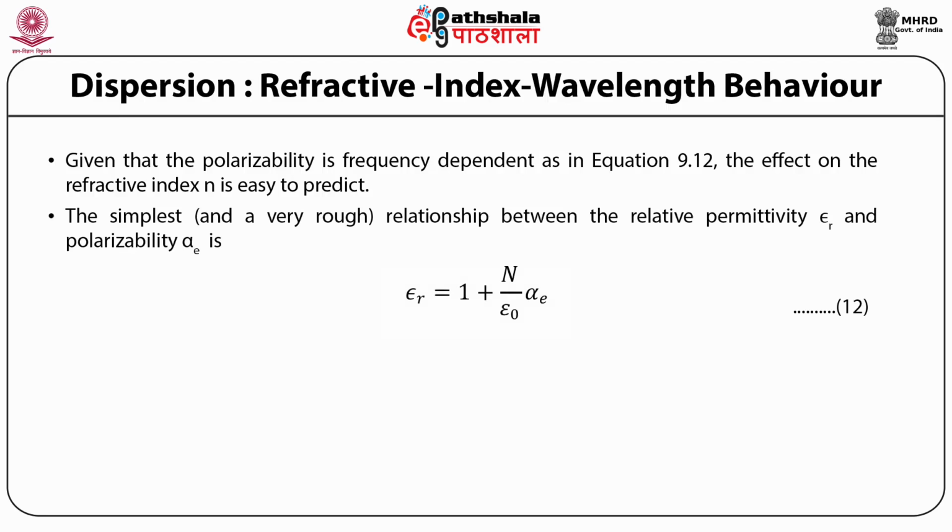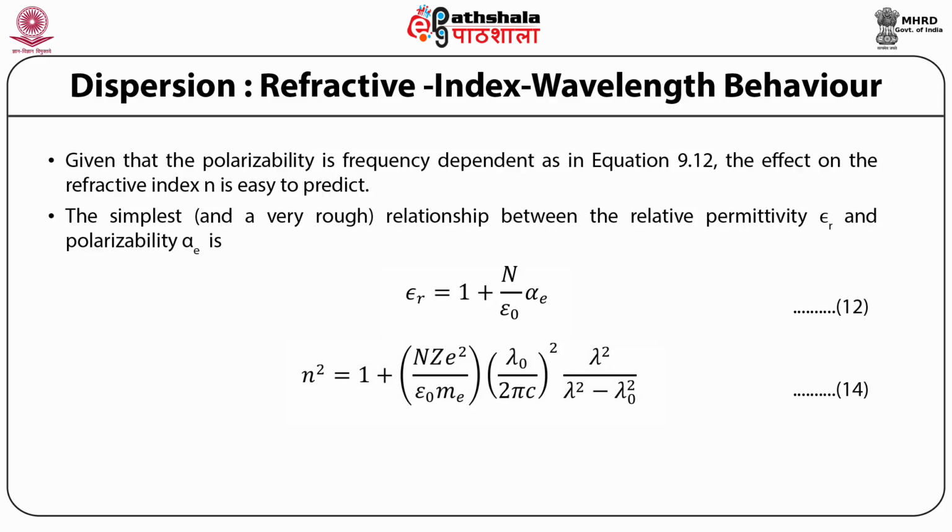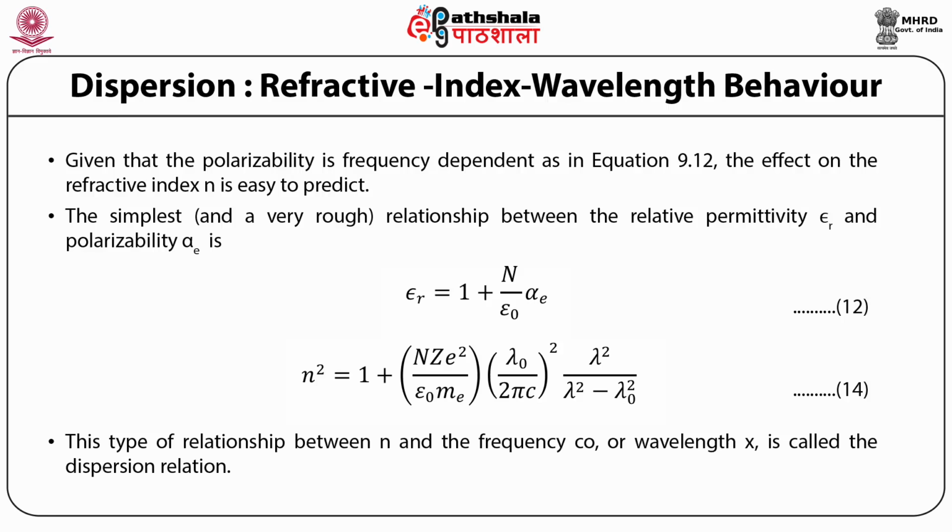The simplest relationship between the relative permittivity epsilon r and polarizability alpha E is epsilon r is equal to 1 plus N by epsilon 0 into alpha E, which finally gives n square is equal to 1 plus N Z e square by epsilon 0 m e into lambda 0 by 2 pi c whole square into lambda square by lambda square minus lambda 0 square. This type of relationship between n and the frequency or wavelength lambda is called the dispersion relation.